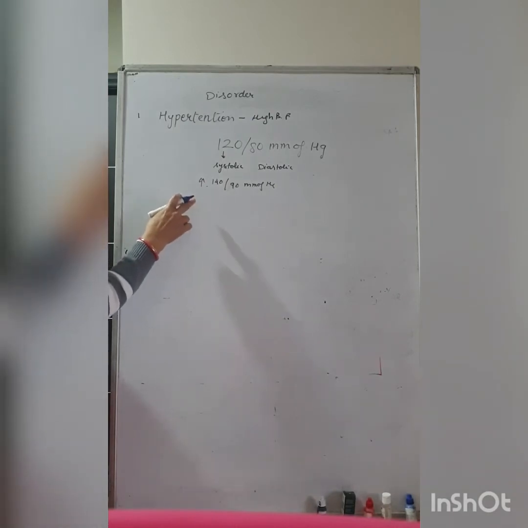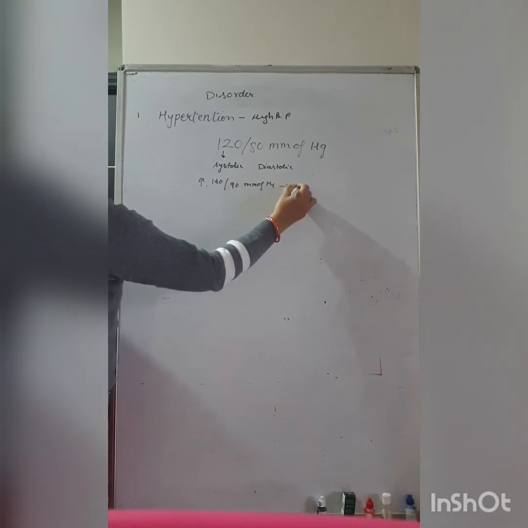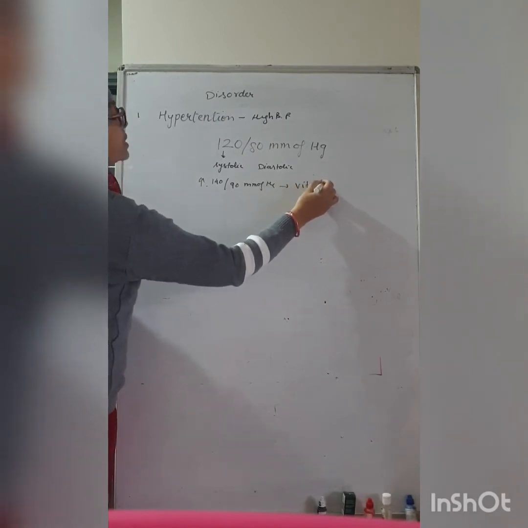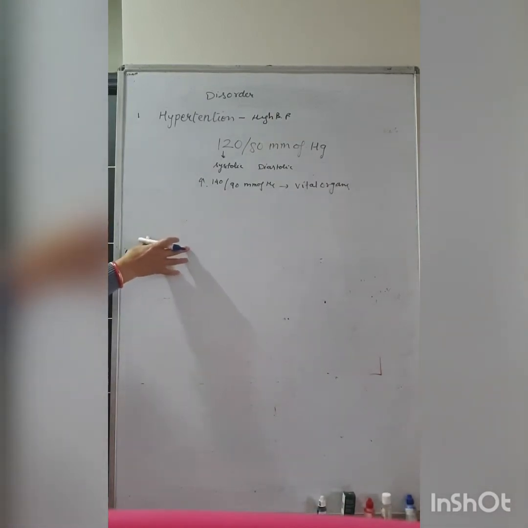High blood pressure leads to heart diseases. It also affects vital organs like the kidney, brain, etc.